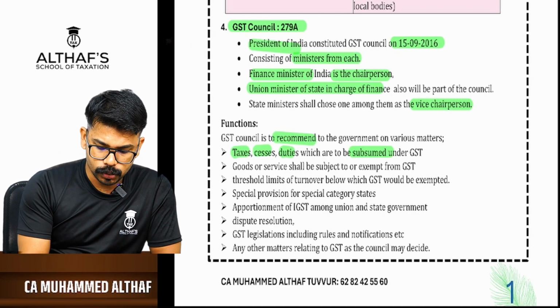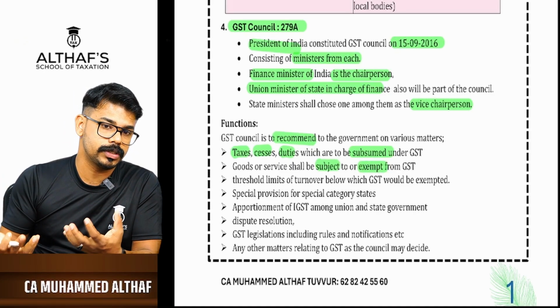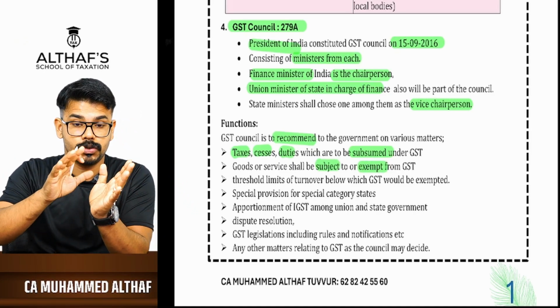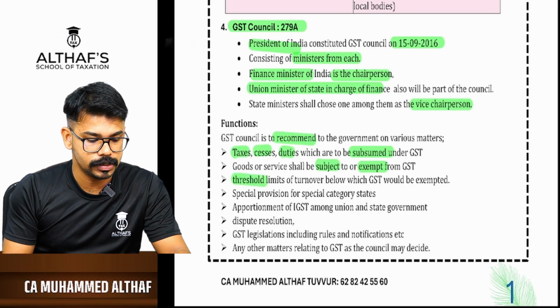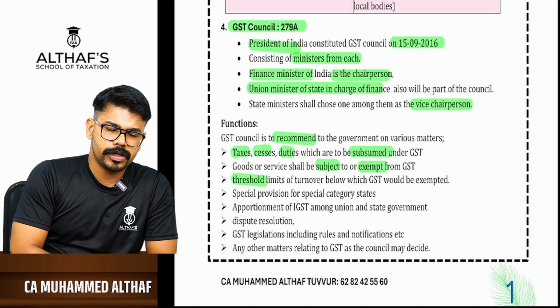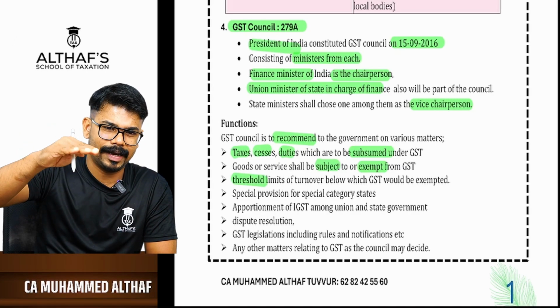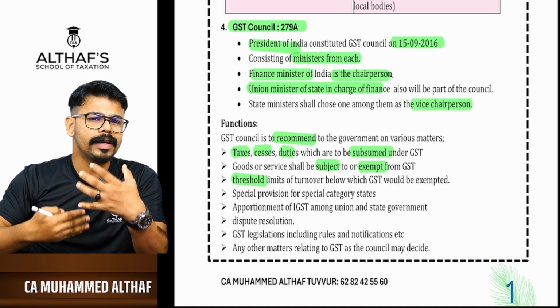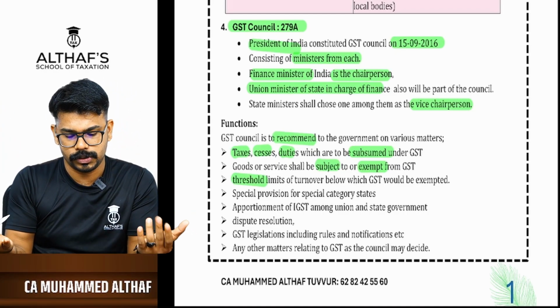And which goods or services shall be subject to or exempt from GST. They will decide on which goods GST is to be there, on which goods GST should not be there, and the threshold limit of turnover below which GST would be exempted. As all of us know, in the registration chapter we are going to study, there is a limit of 10 lakh, 20 lakh, 40 lakh. Who has recommended this? That is the GST Council.